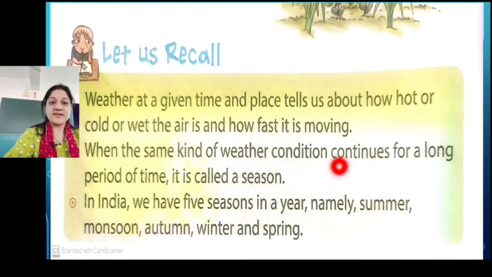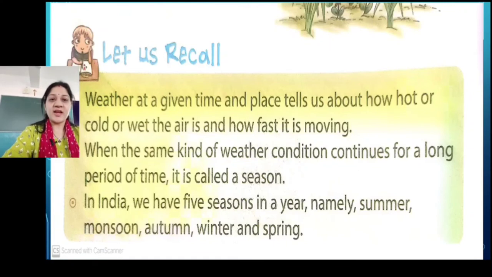Okay, you remember what is season? If somebody asks you what is the definition of season, or what do you mean by season, you will say, जब कोई जगह पे एक वेदर कंडीशन बहुत लंबे समय तक रहता है तो उसे हम कहते हैं season. Okay, that is why different countries have different times of seasons, right? Okay, in India, specifically, we have how many seasons? We have 5 seasons. Okay, which are they? Summer, monsoon, autumn, winter and spring.